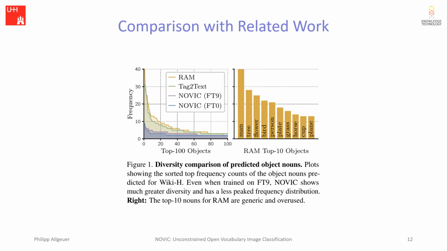Here are 2 plots showing how frequently the most commonly occurring object nouns are predicted for the WikiH dataset in descending order of frequency from left to right.